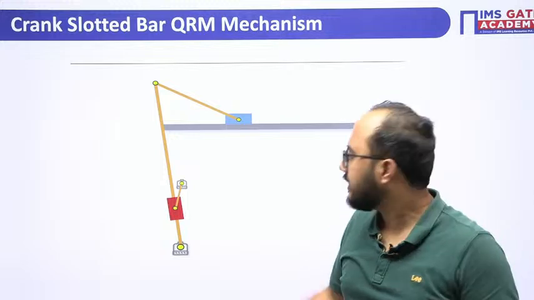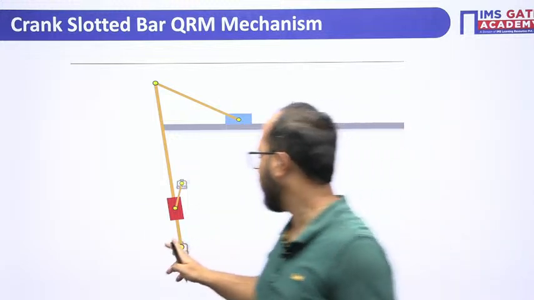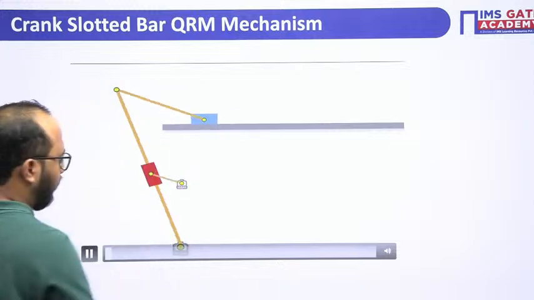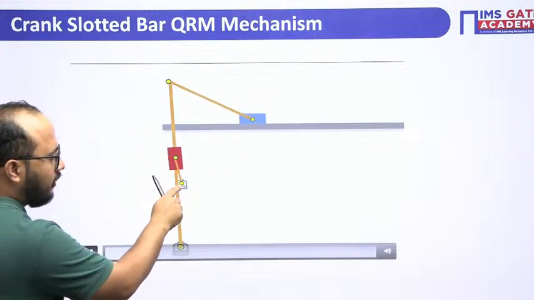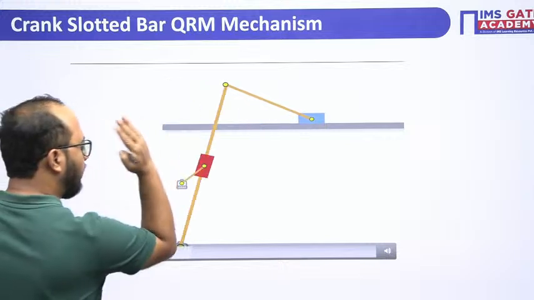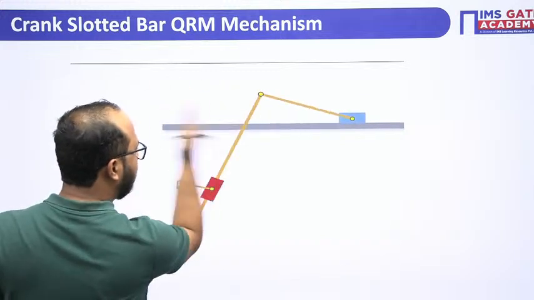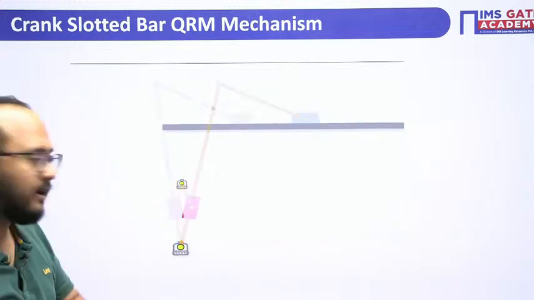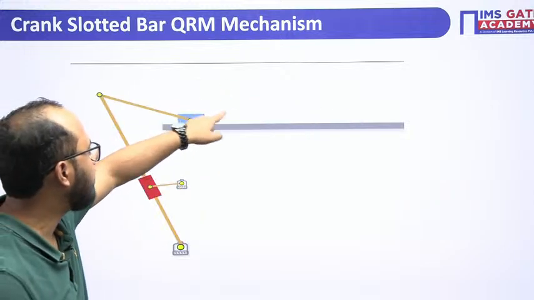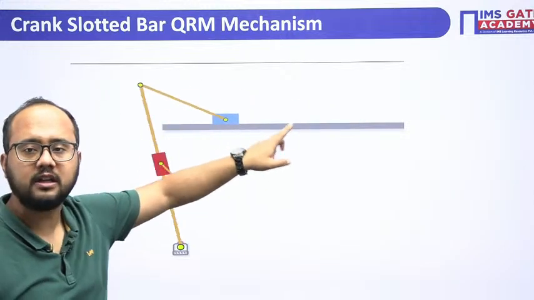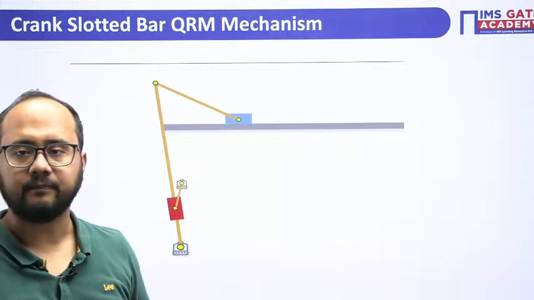There is a center of a crank here. I will play the video for you. So this is the center of the crank. This is a point about which this slotted bar is oscillating. And remember, this attachment and this blue colored tool are not part of our mechanism.